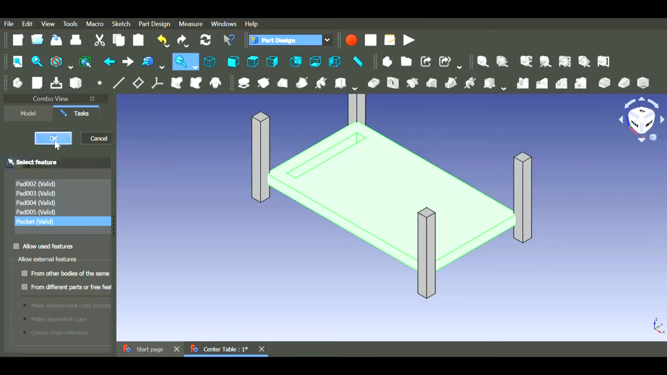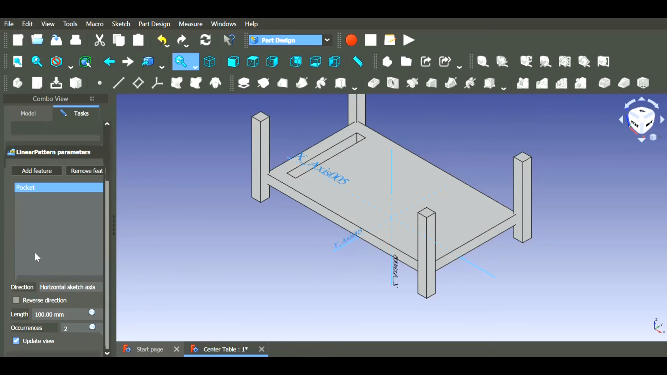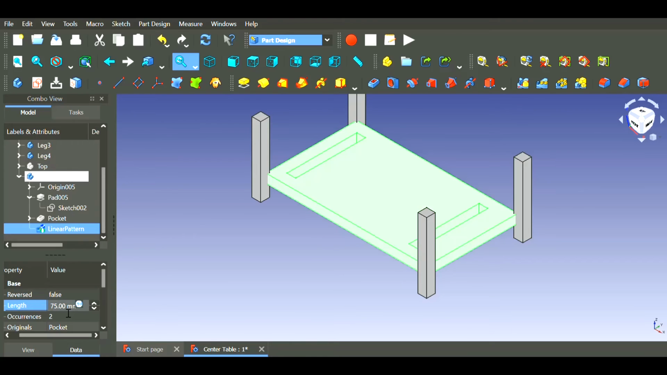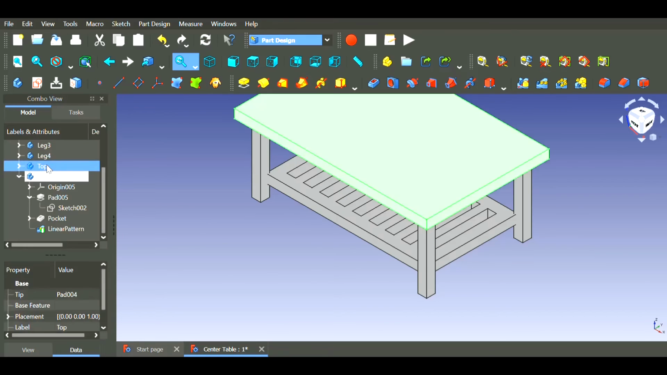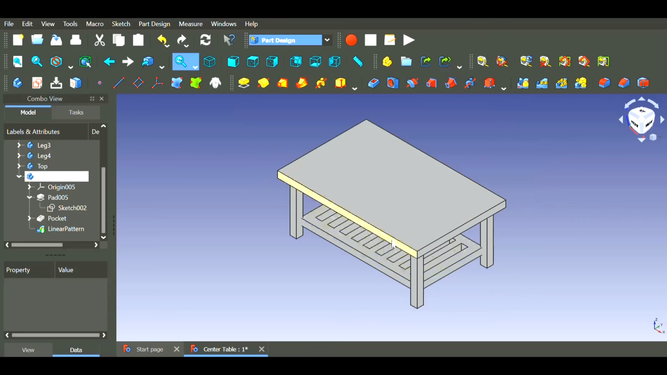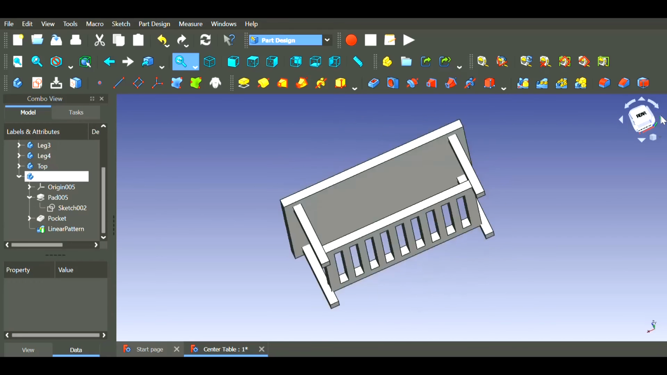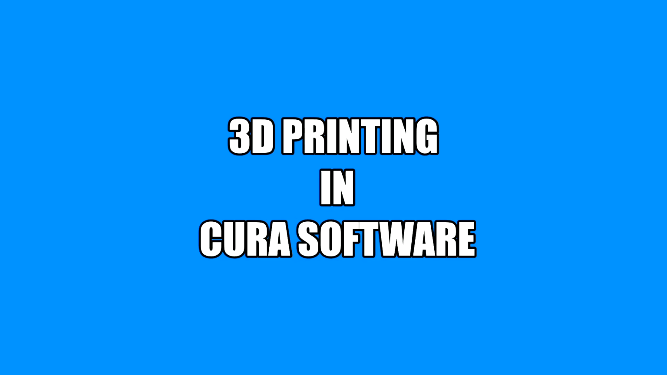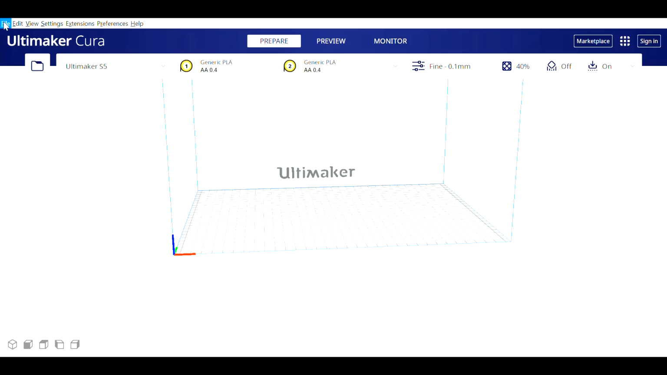Select Create a linear pattern feature. Put length as 75 mm and occurrences as 9. Unhide the top body using spacebar. Now export it as STL file.